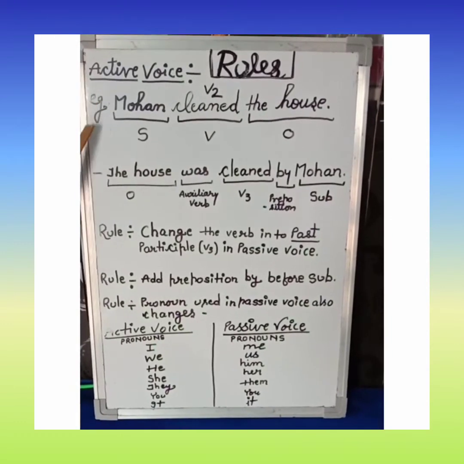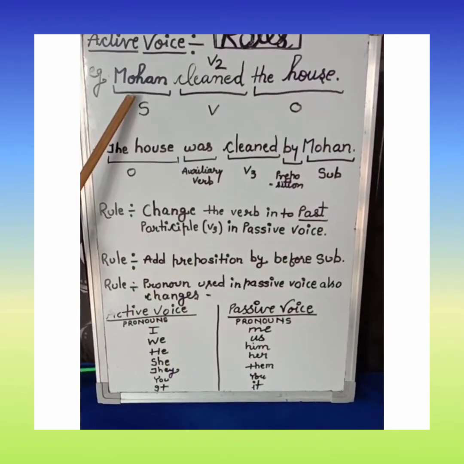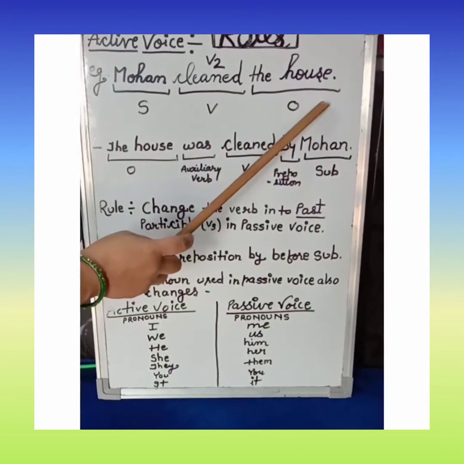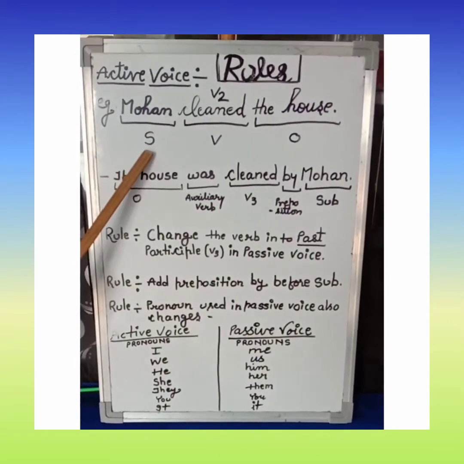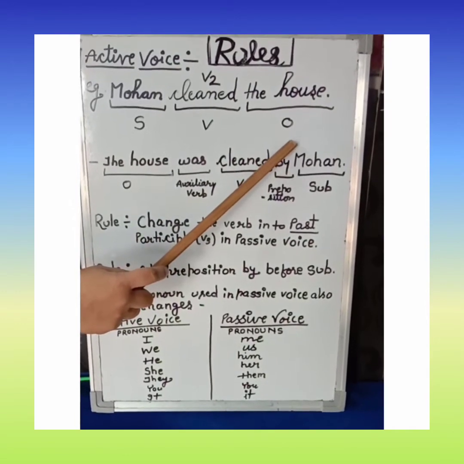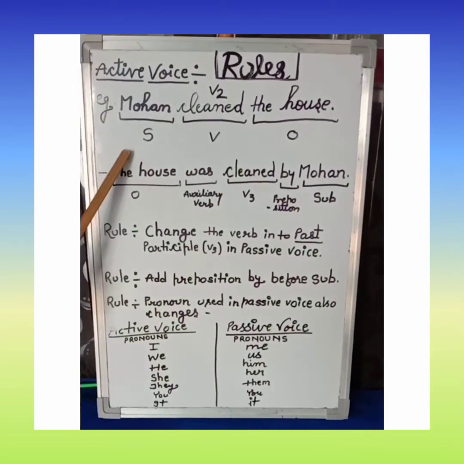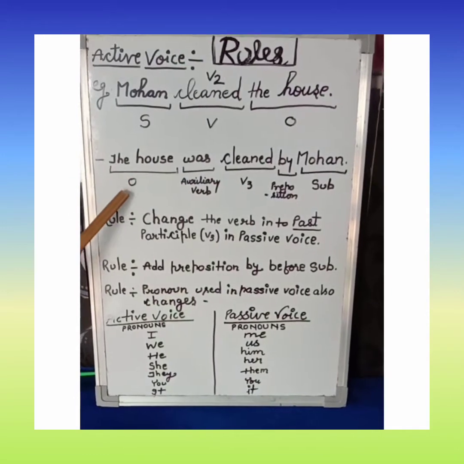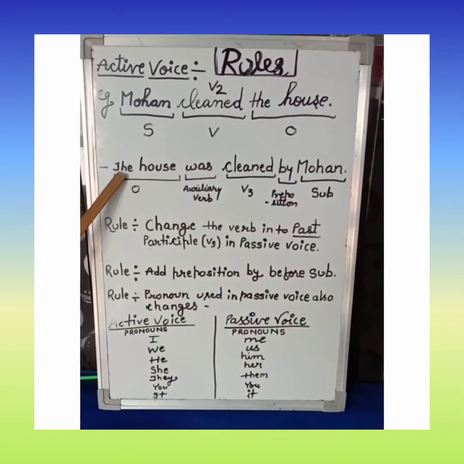Now look at another example. Mohan cleaned the house. In this sentence, Mohan is the subject, cleaned is the verb, and the house is the object. When we change active into passive voice, the object will become the subject of the passive voice. The house,